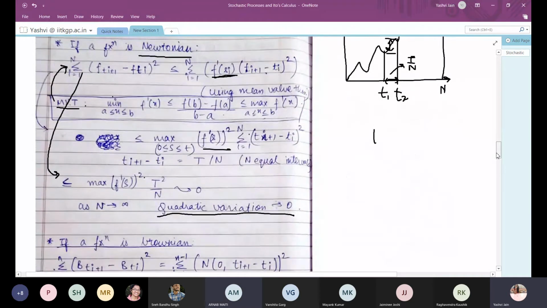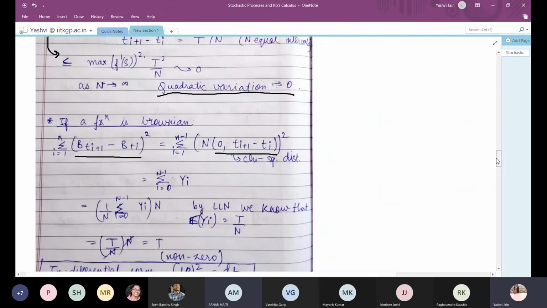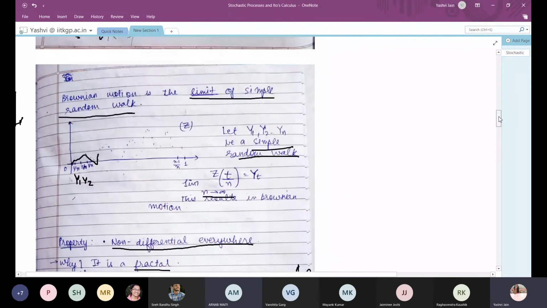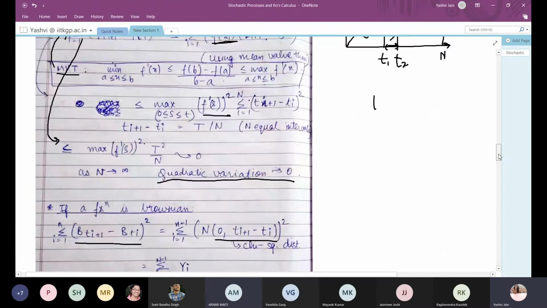For just 1 second. Were you writing something, or just showing something? No, I was showing this, that okay, this difference follows a normal distribution. Yeah, fine, fine.